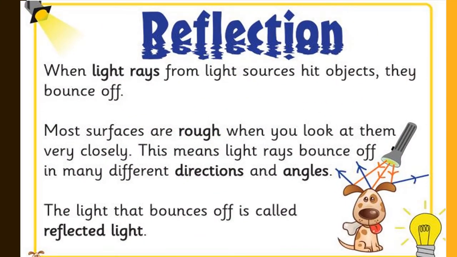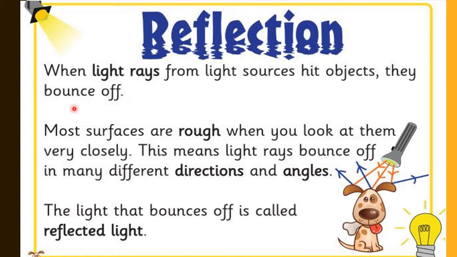So kids, as I have mentioned earlier, when light rays fall on something, they bounce off. This bouncing back of light is called reflection of light. When light rays from light sources hit objects, they bounce off, and this bouncing off of light is called reflection of light.